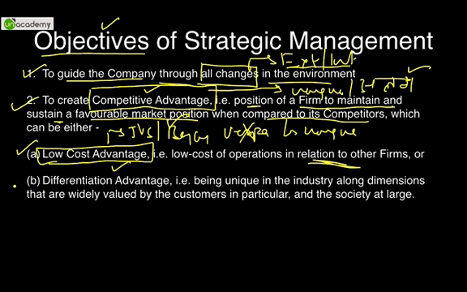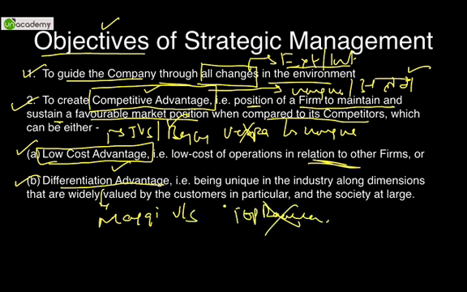And the second competitive advantage is differentiation advantage. How are you differentiated from others? Again, the example of Maggi versus all other noodles, Top Ramen, YiPPee, etc. None of these noodles have what Maggi has. They are absolutely different, and Maggi has a differentiation advantage of its awesome masala.